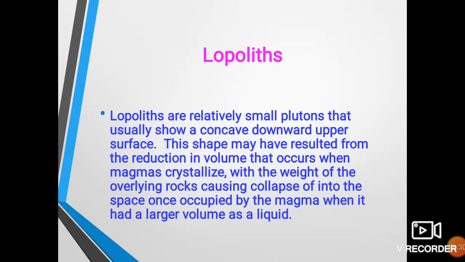Then lopoliths. Lopoliths are saucer-like intrusions. Saucer in Marathi we call bashi. So that kind of intrusions are lopoliths. They are smaller sized plutons and they have a shape concave downward.